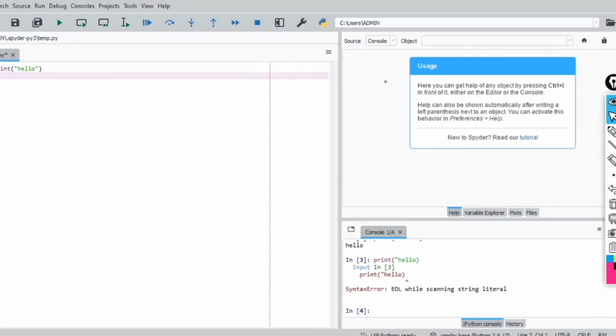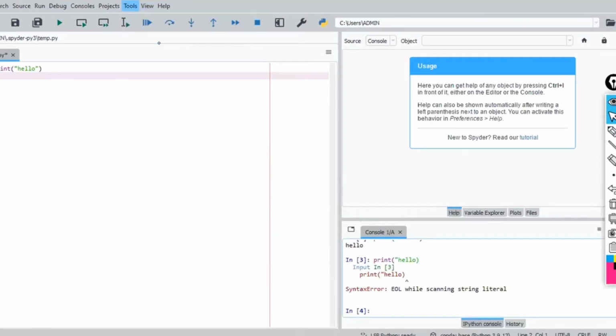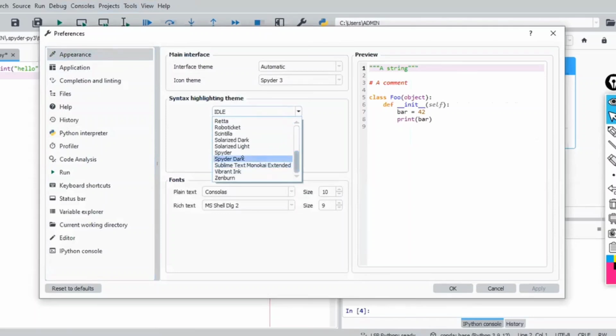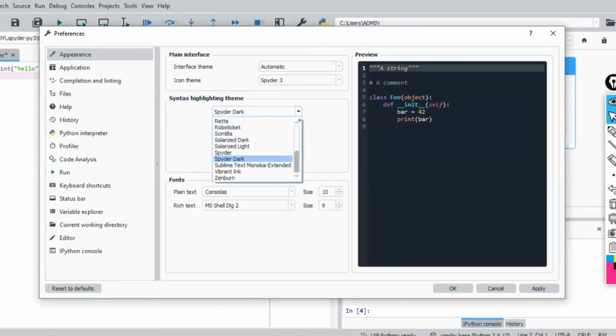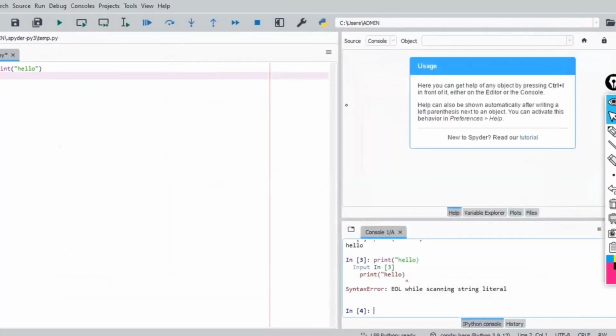Okay. By default, the color is black. If you are opening it, by default you are going to get a black background. So you have to go to Tools, click on Preferences, and click on Appearance. By default it has Spyder Dark. You have to change this from Spyder Dark to Spyder, the normal one, and click on Apply. And you are going to get a white color. Is that clear, guys?